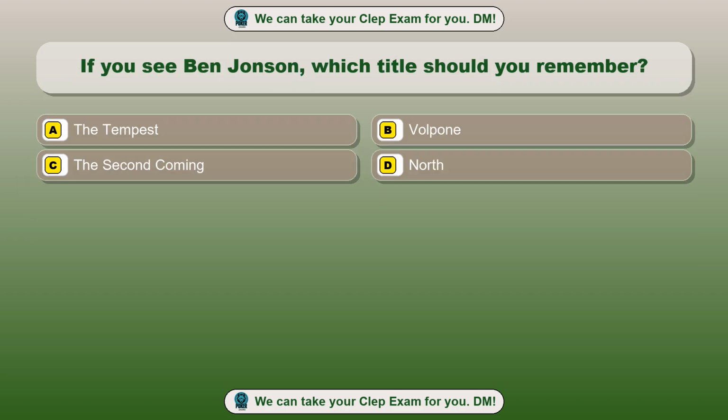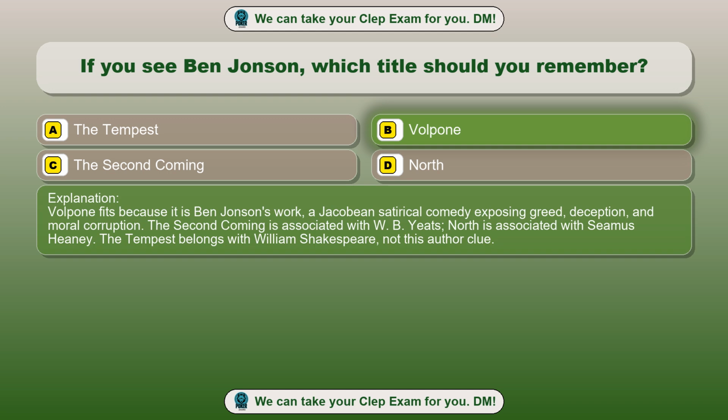Question 91. If you see Ben Jonson, which title should you remember? Option A. The Tempest. Option B. Volpone. Option C. The Second Coming. Option D. North. The correct answer is option B. Volpone. Volpone fits because it is Ben Jonson's work, a Jacobean satirical comedy exposing greed, deception, and moral corruption. The Second Coming is associated with W. B. Yeats. North is associated with Seamus Heaney. The Tempest belongs with William Shakespeare, not this author clue.